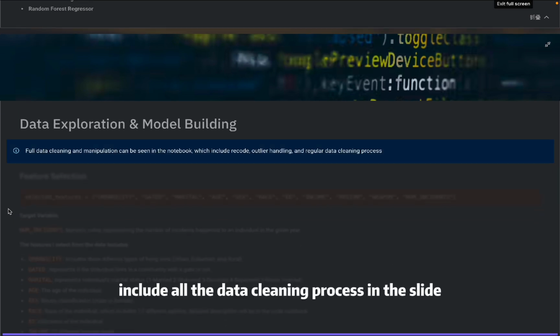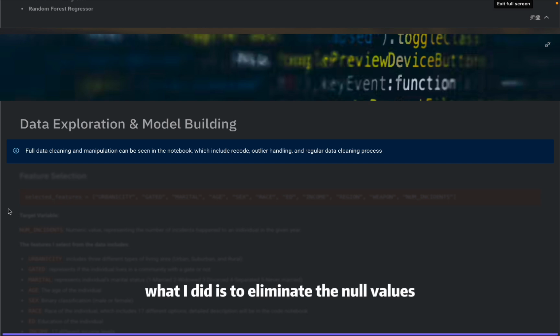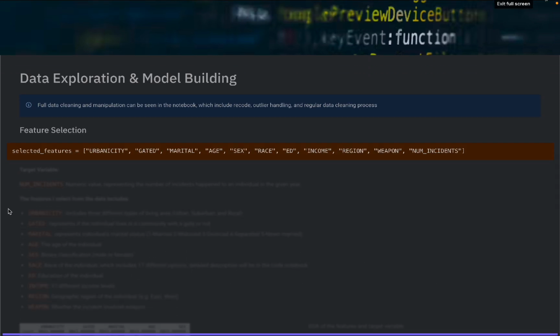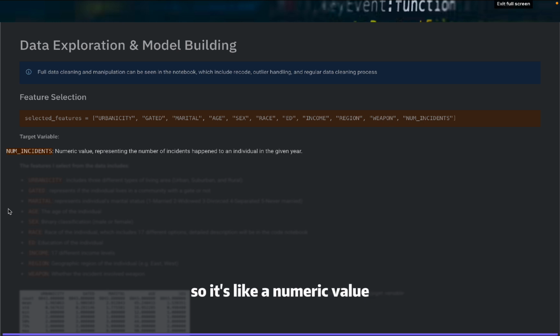I did not include all the data cleaning process in the slides because it's kind of long. Generally, what I did was eliminate the null values, which include missing values or values coded as out of universe, and also handle the outliers, which you can see in the notebook. Then the feature selection. Here are the features selected from the dataset. My target variable is the number of incidents, a numeric value representing the number of incidents that happened to an individual in a given year, which is 2020.